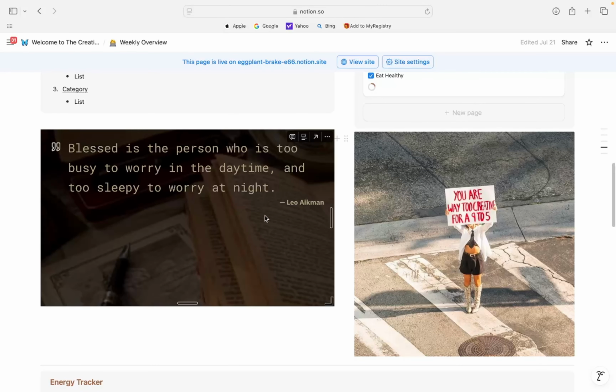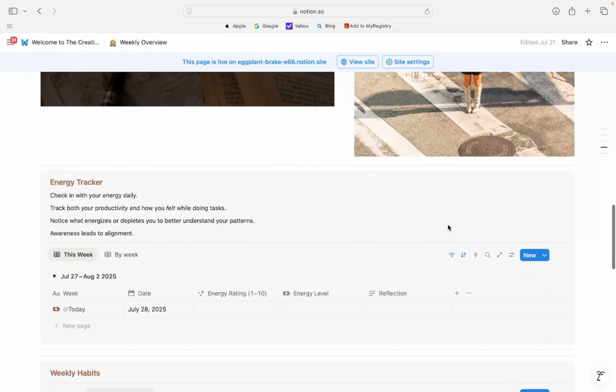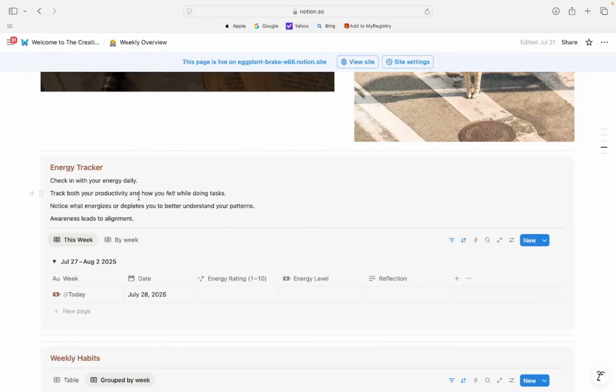Furthermore, we have our quote that updates every single day, and then you have just some more customizable things that just reflect you. You have your energy tracker. This is my personal favorite, where you have your energy rating. Today, my rating was a 7.8. And my energy level, it was medium. And then reflection for the day. Why did I feel this way? Just a little blurb to be able to reflect every single day.